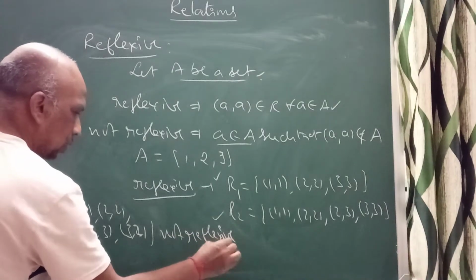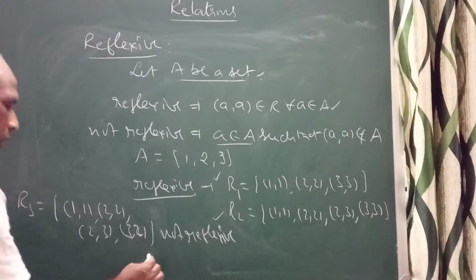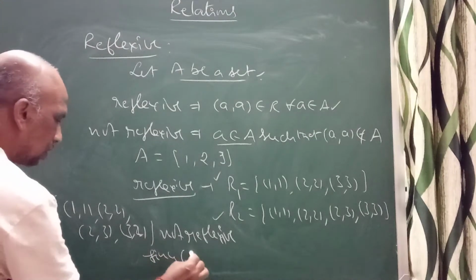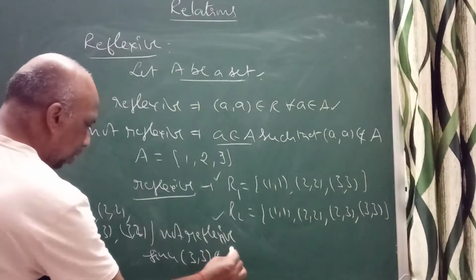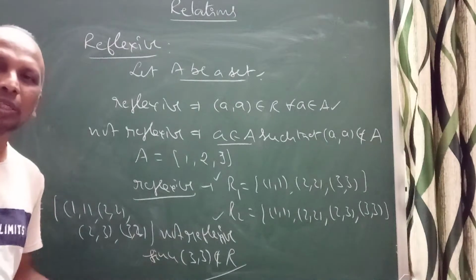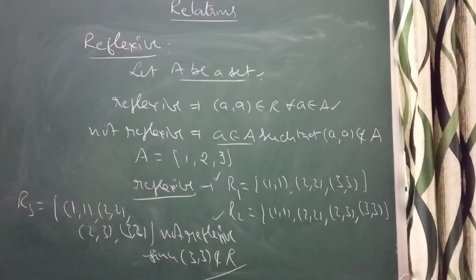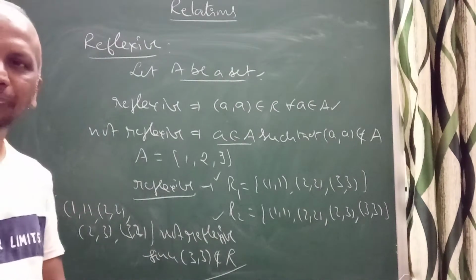The reason why it is not reflexive is that (3, 3) is not there. Since (3, 3) doesn't belong to R. If it belonged, it would be reflexive. It doesn't belong to R, so it is not reflexive.